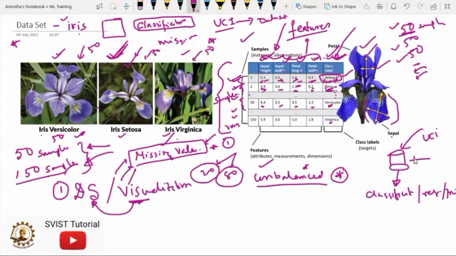Do one thing: try to visualize the data set and try to understand the underlying statistics of the data set. These two parts are very, very important. After completing these two parts, then only you can move on to the third part, that is the associated task.